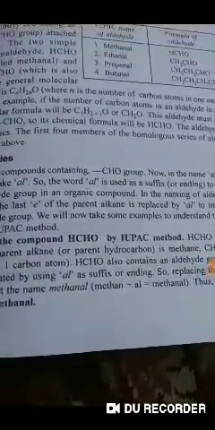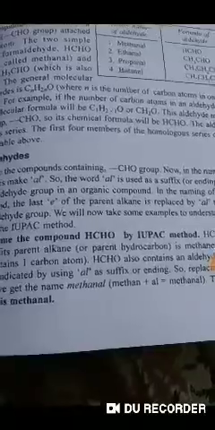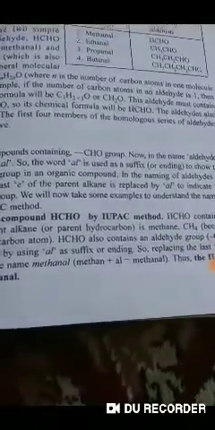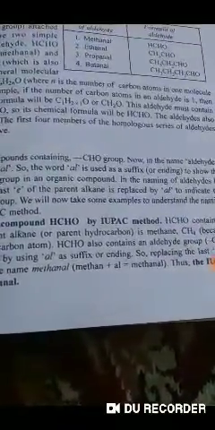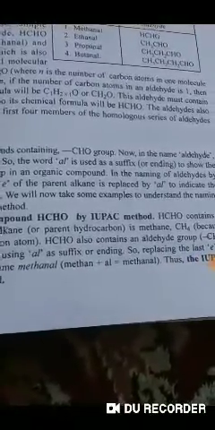The general formula of aldehydes is CnH2nO, where n is the number of carbon atoms in one molecule of the aldehyde.